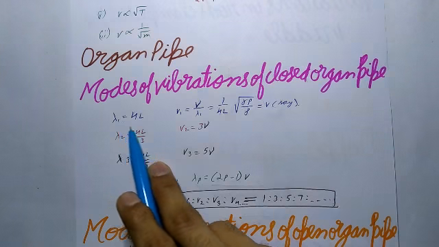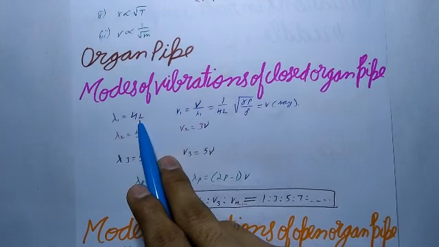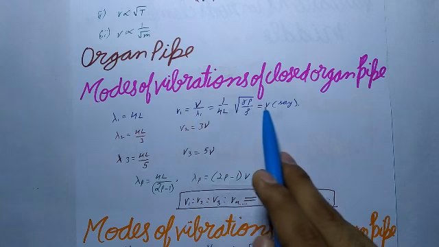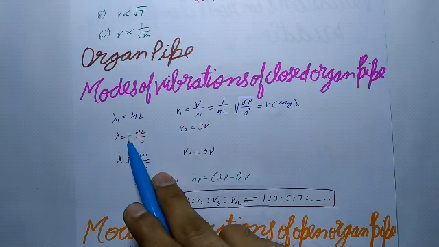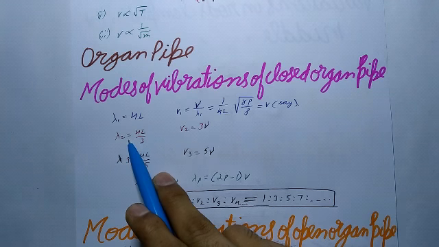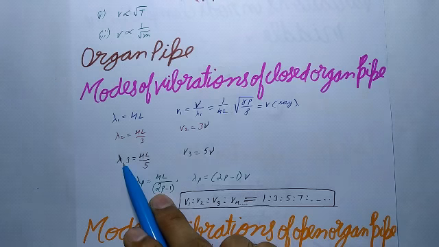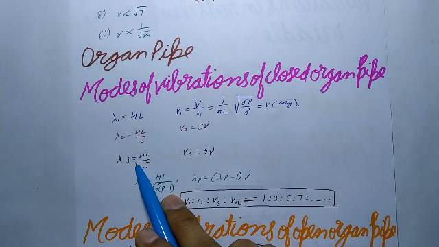For the fundamental mode, lambda 1 will be equal to 4L and nu 1 will be equal to this, let's say. And for the second mode, or we can say third harmonic or first overtone, and this is for the third mode, fifth harmonic or second overtone.